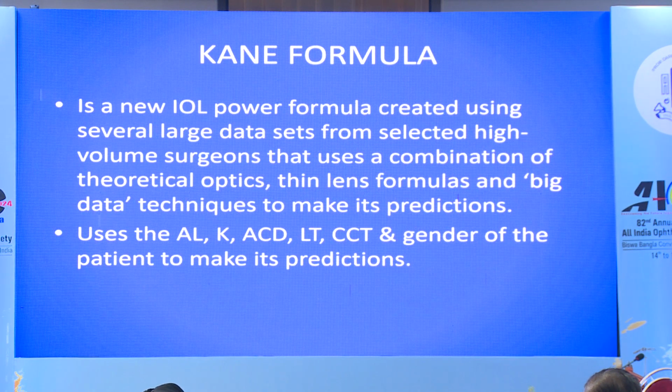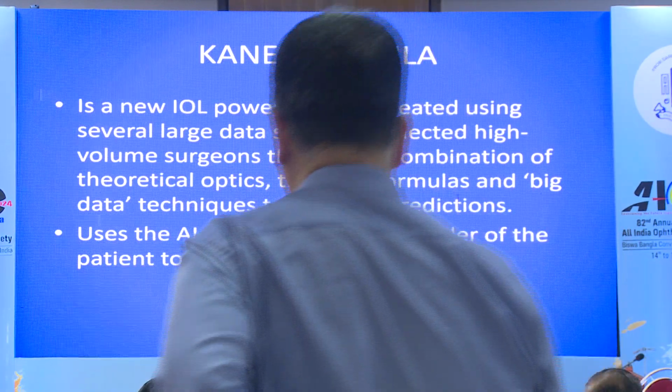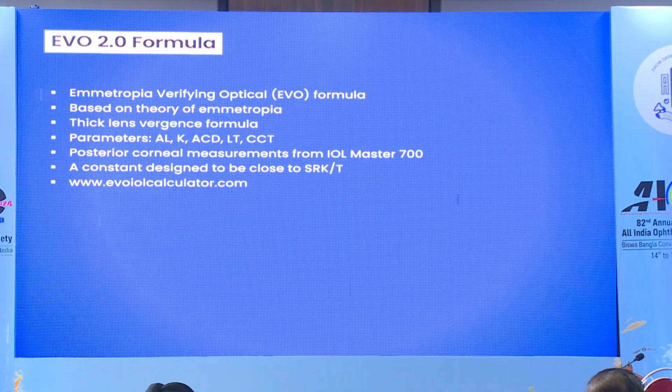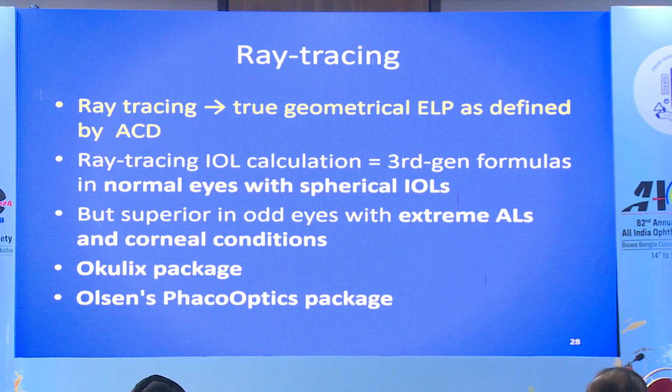Kane formula uses, besides axial length and keratometry, also anterior chamber depth, lens thickness, CCT, corneal thickness, and gender of the patient to make its prediction. EVO 2.0 formula also uses these parameters, and it is also giving us good results in shorter eyes. Intraoperative aberrometry is not going to make lens calculations obsolete in the near future, and its indication is in post-refractive surgery and astigmatic or toric IOL calculation.